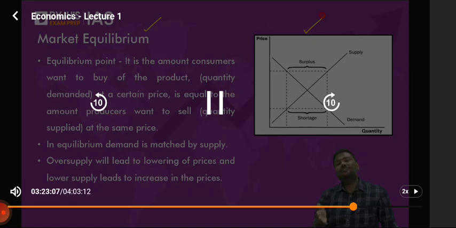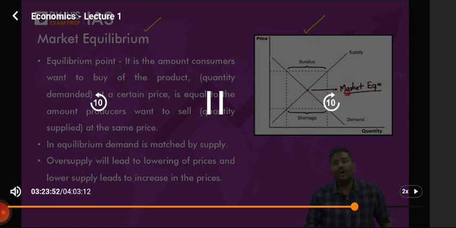Now, a simple question to you. Go back to high school. I hope you remember the teacher telling you: if two lines are moving at different angles like this, at one point or another they will have to cut each other. They will have to intersect each other. The logic is simple. So this point of intersection, focus now. This point of intersection is called market equilibrium. It is referred to as the equilibrium point or market equilibrium.